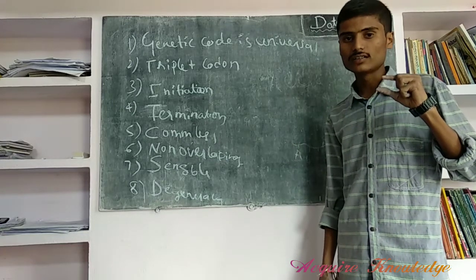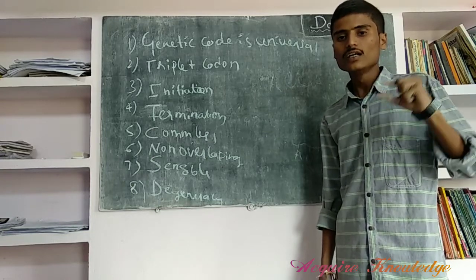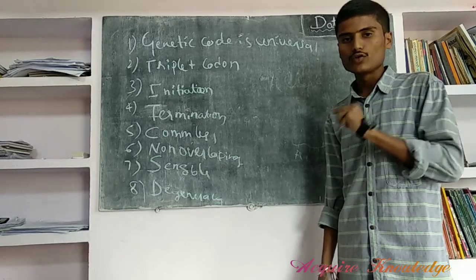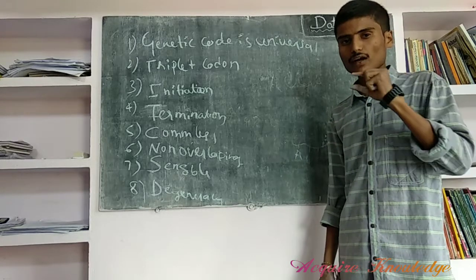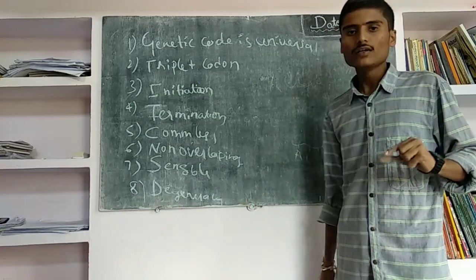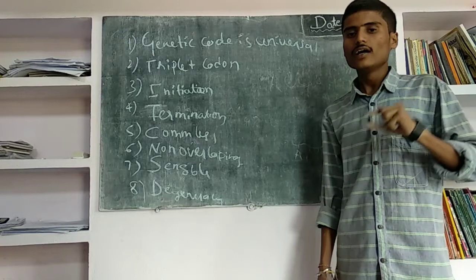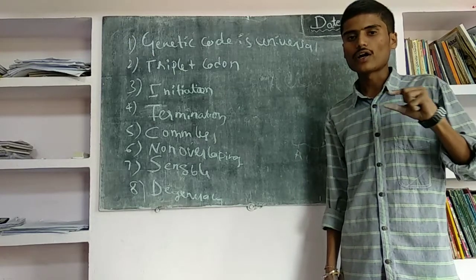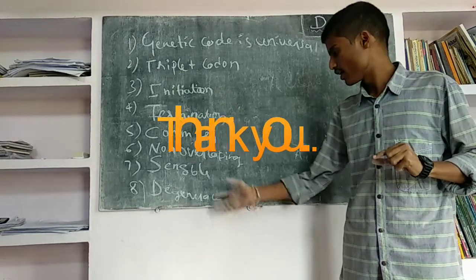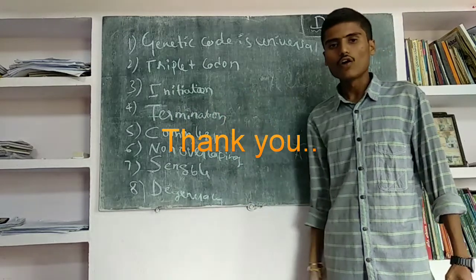Of these, 3 act as terminator codons: UAA, UAG, UGA, that is Ochre, Amber, and Opal. The 61 codons code for the 20 amino acids because a few amino acids are coded by more than 2 codons. This is called degeneracy. These are all the properties or features of the genetic code. Okay, thank you.